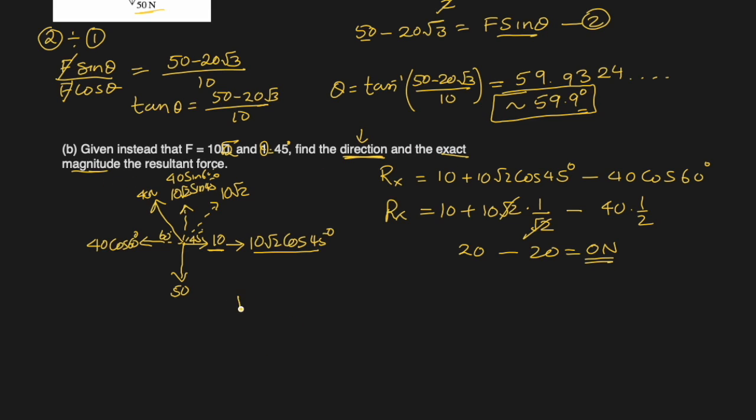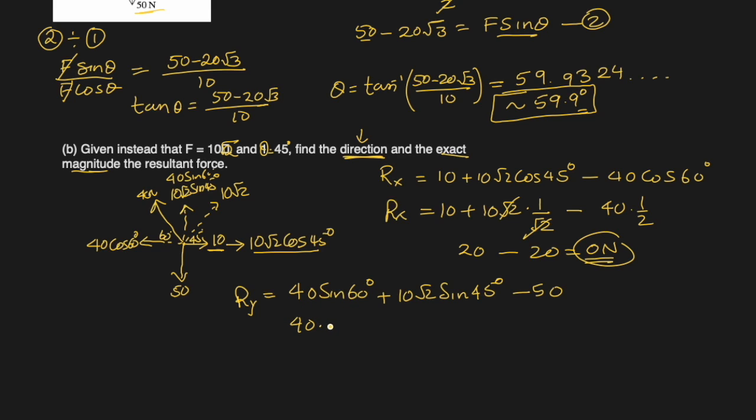So Ry, resultant in y direction. And since there are two forces upwards, let's take them positive. 40 sine 60 and 10 square root 2 sine 45 degrees, minus 50. This will be the magnitude of the resultant force because horizontal is 0. So 40 sine 60.